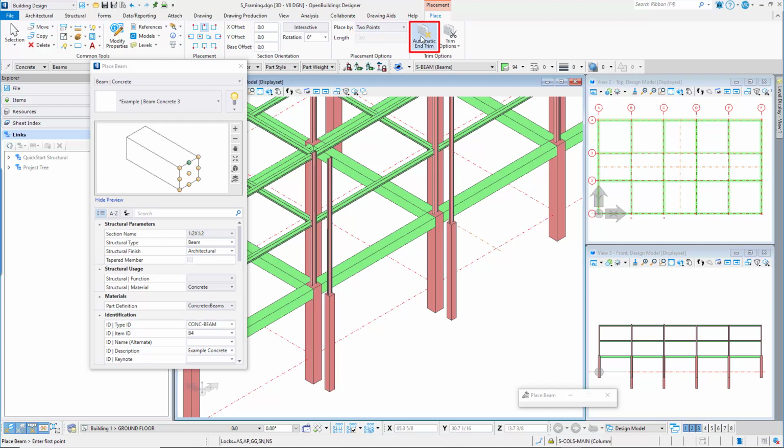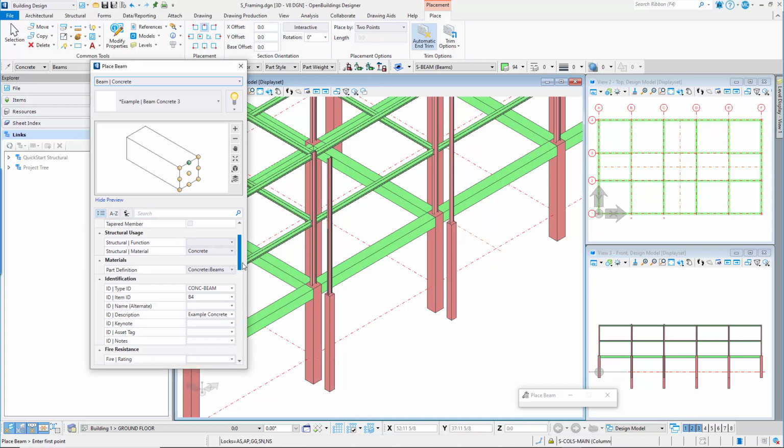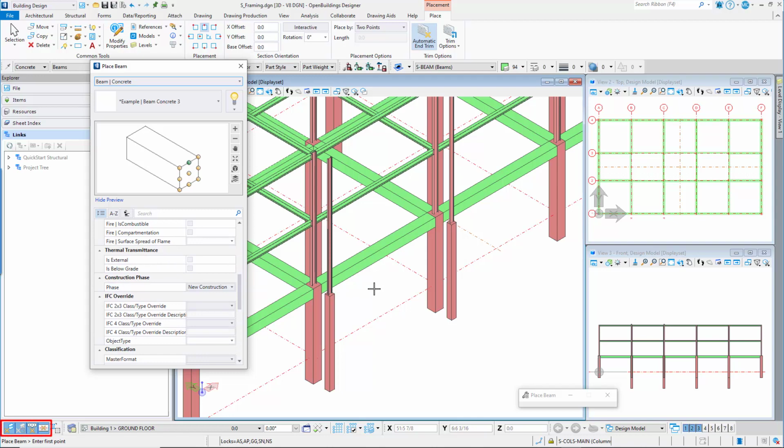Turn on Automatic End Trim and set the Trim options to trim to any interfering member. In the Place Beam Property panel, you can use the default properties already set for this beam. Check that the Pro Structures snaps are enabled.